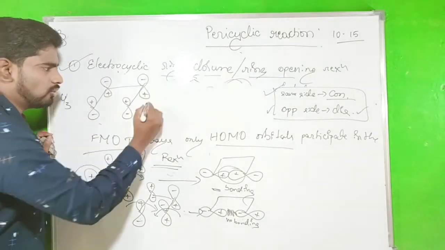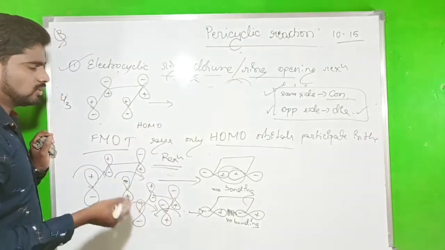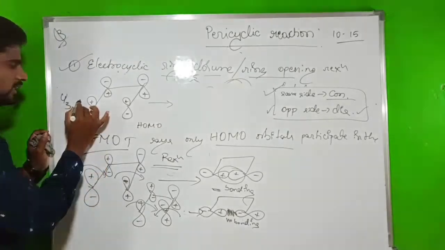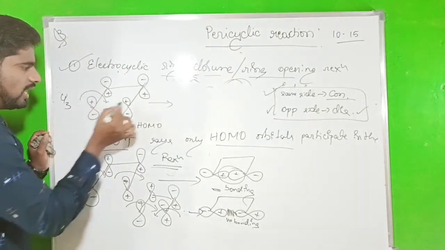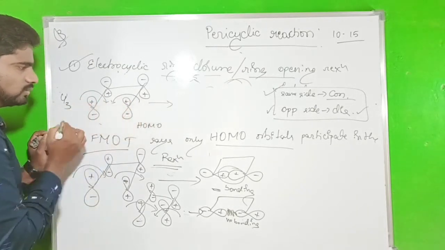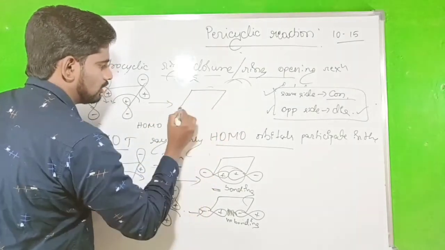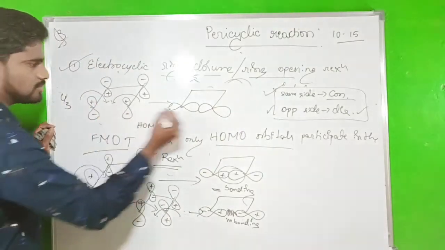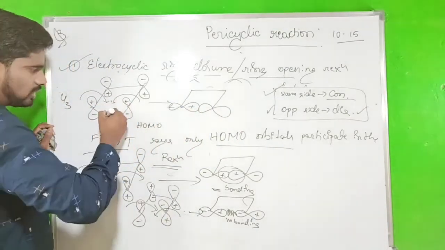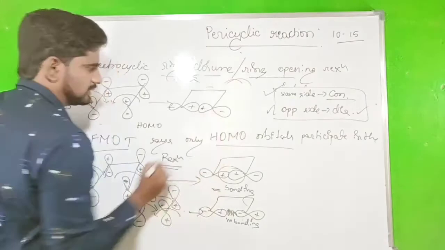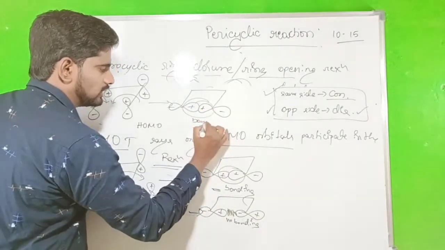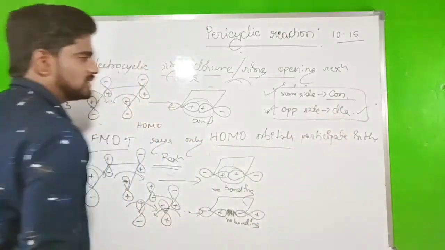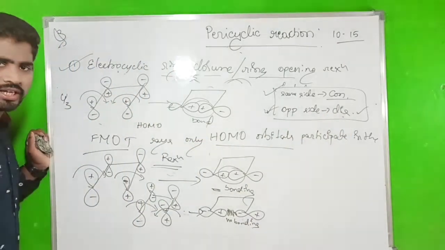So now you have to rotate to make it a bond. In which direction should the rotation be? One should be clockwise and the other anti-clockwise. What happens? Look here, plus comes to here, plus minus. This plus interacts, and it gives plus minus, so there is a bond formation. So this should be opposite side rotation, that is a disrotation.